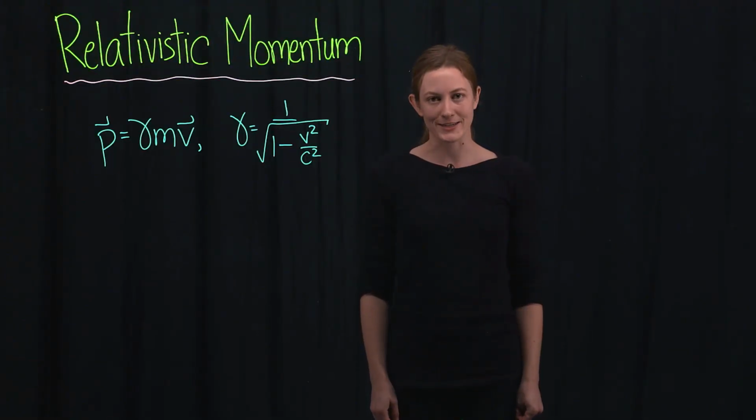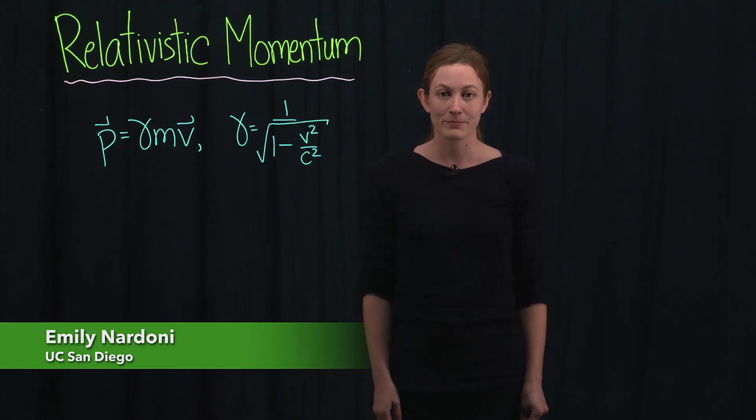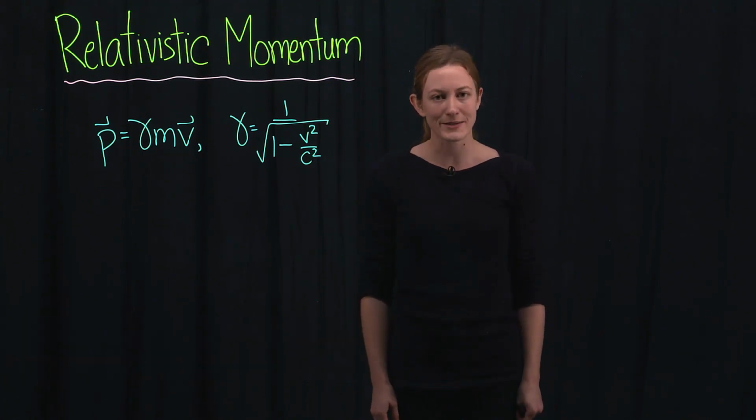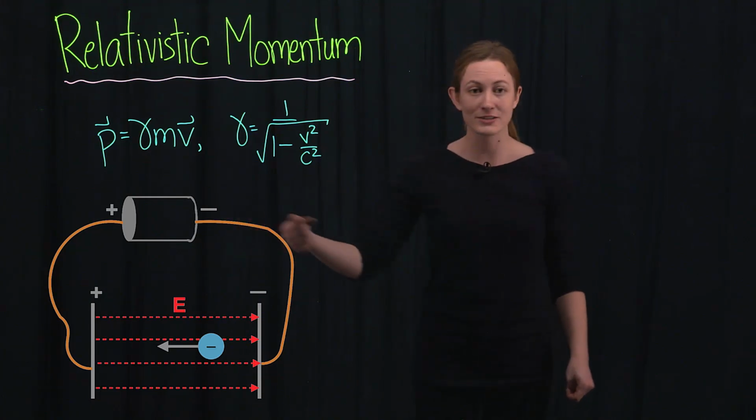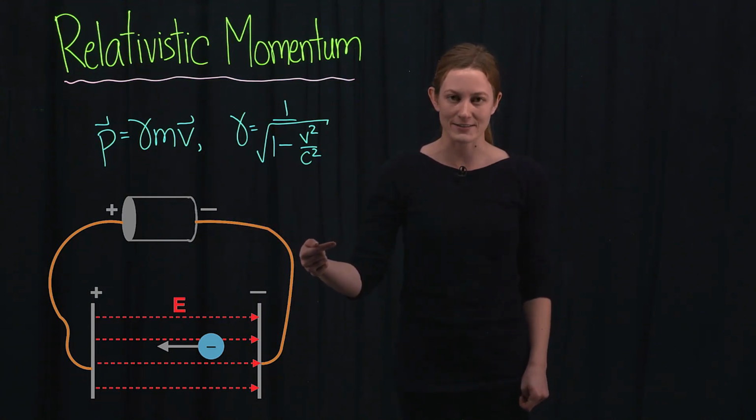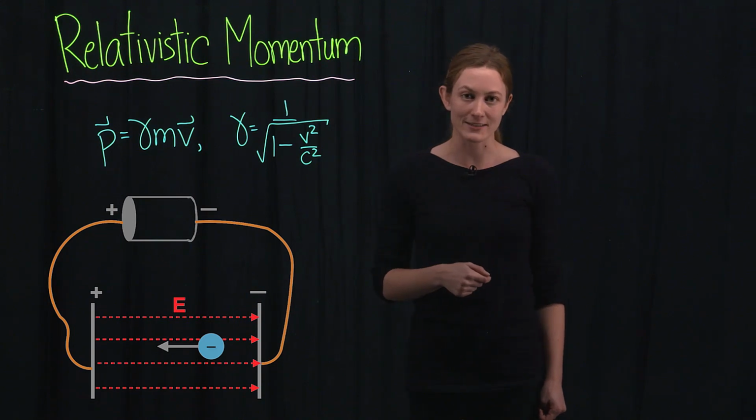Einstein said that no object can travel faster than the speed of light. But you don't have to take his word for it. Do the experiment. Put an electron through a potential difference and it'll come out the other end faster. But can it go faster than the speed of light?